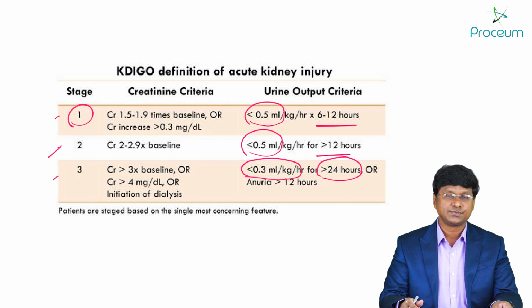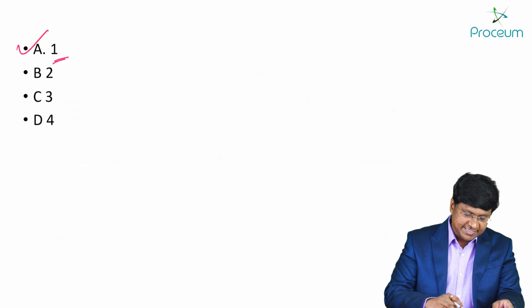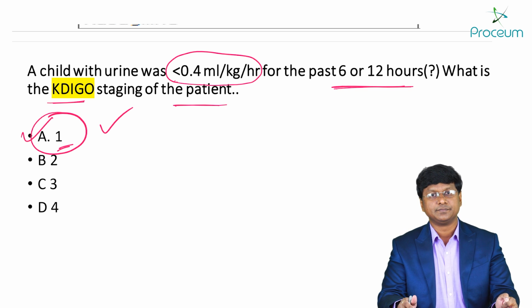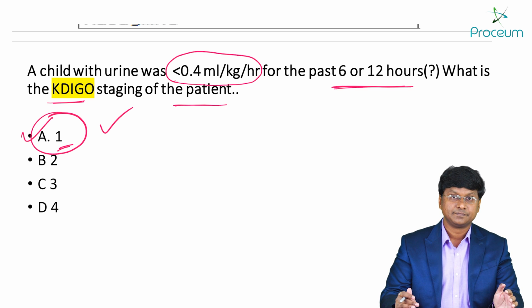And what is given to us? Less than 0.4 ml per kg per hour for 6 to 12 hours. Then what will be the staging of this particular patient? The staging of this particular patient will be stage 1. Okay, so the answer is A.